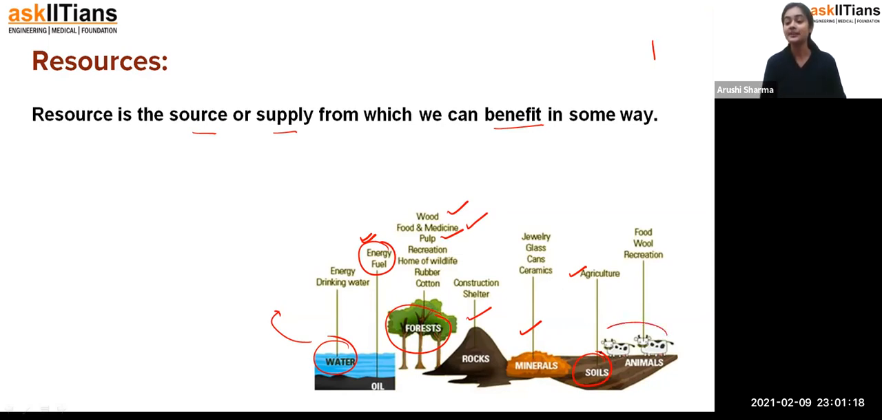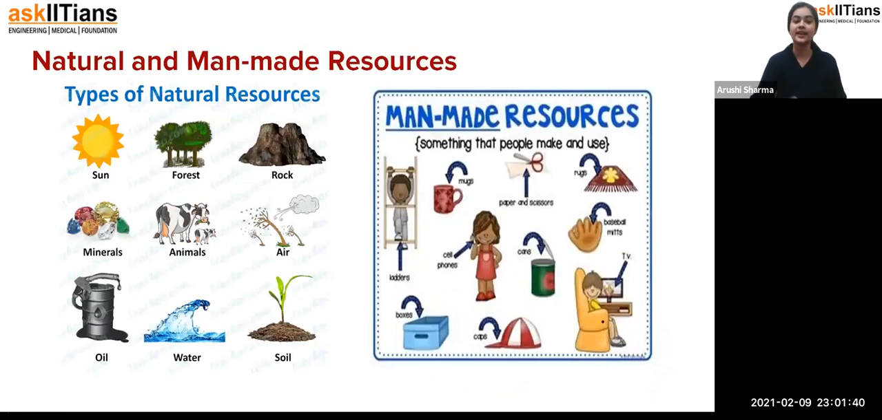Now you can see animals. We use cows so that we can get milk. We use buffaloes, we use sheep, we are using different animals so that we can get different benefits from them. So all such things, students, we are consuming them, and we are getting some benefit from them. So that's how we call them resources.